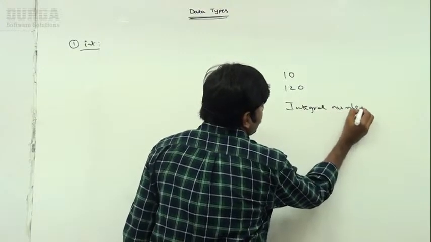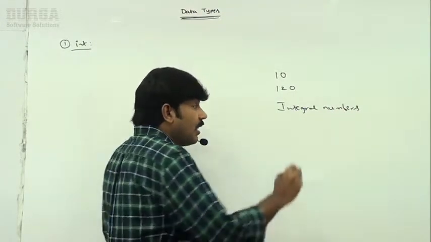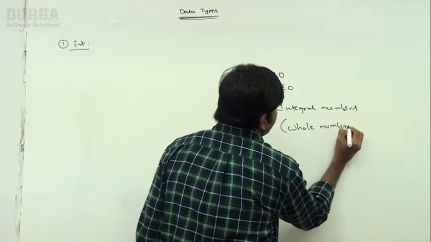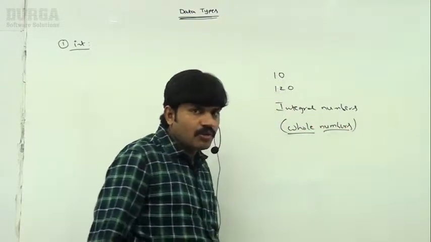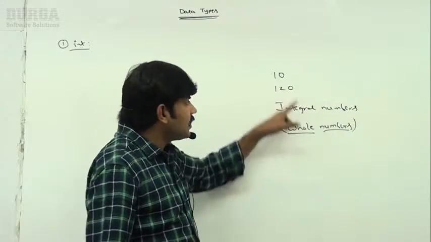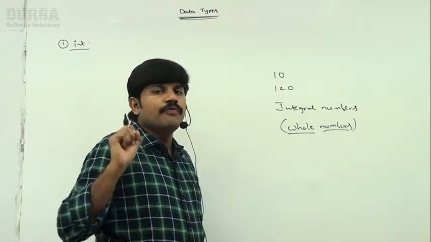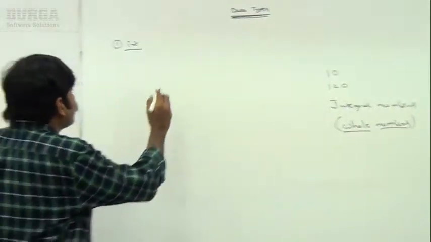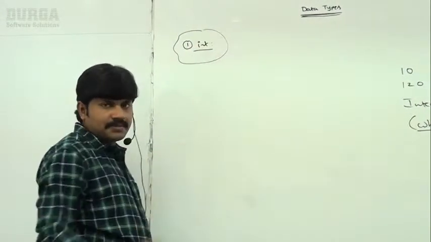Remember this: sometimes we use the word integral numbers, or sometimes whole numbers, without any decimal point. These numbers are called integral numbers. If you want to represent integral values, we go for the int data type.